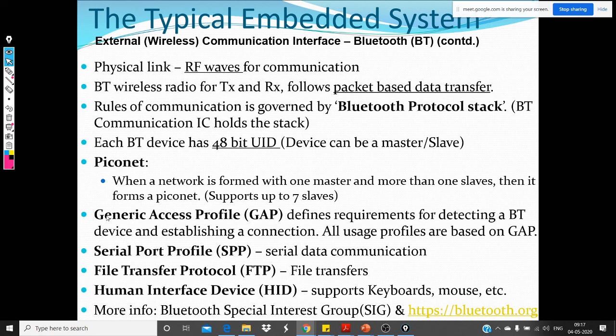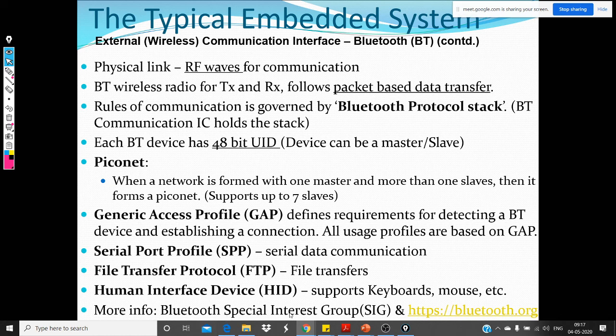Okay, and then once you establish a connection, you have the serial port profile, where the serial data communication happens. And there's also the file transfer protocol, FTP, which defines how we transfer the files. And the other one is human interface device. So these are the keyboards, mouse, or the AirPods we connect to, right? So how those get connected and interface. So these are the different protocols that are used for establishing the connection and transferring the data media.